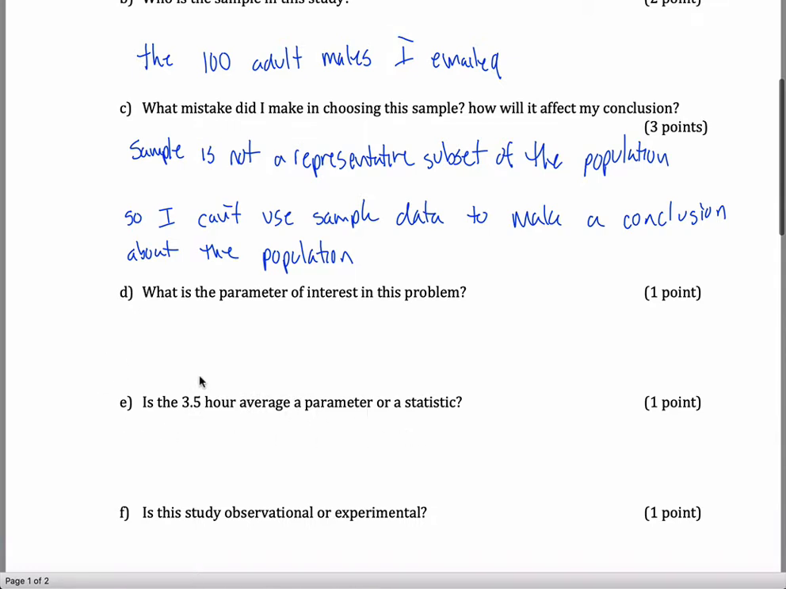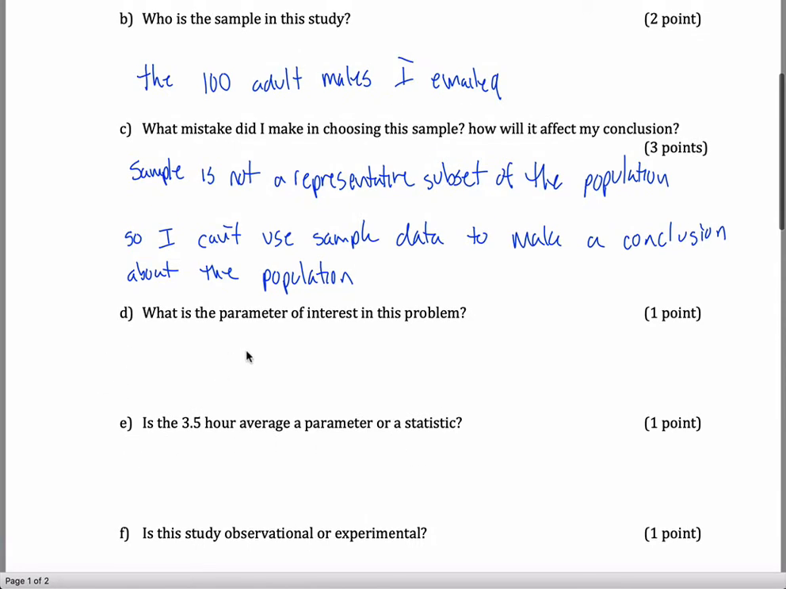So D and E are supposed to get you comfortable with the idea of the difference between a parameter and a statistic because they're pretty similar. They're both just kind of numeric measures about groups in your study. One of them is about the population, one of them is about the sample. Parameter is always about the population. Statistics always about the sample.